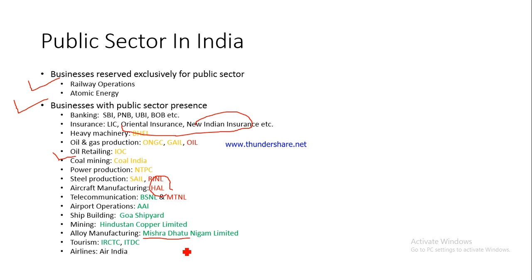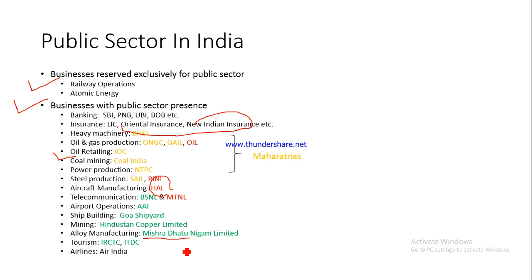Privatize is when the majority ownership shifts from the government to a private firm, or when a public sector organization becomes a private sector organization because a majority of shares are now held by a private enterprise. So the government is trying to privatize Air India, and till the point of time it is privatized, it is a public sector organization.